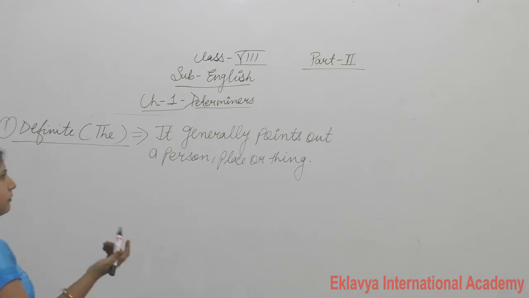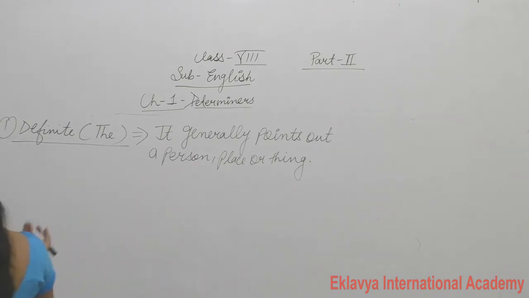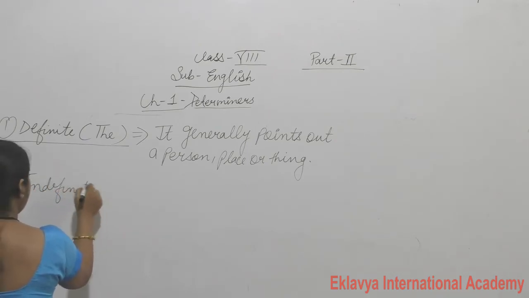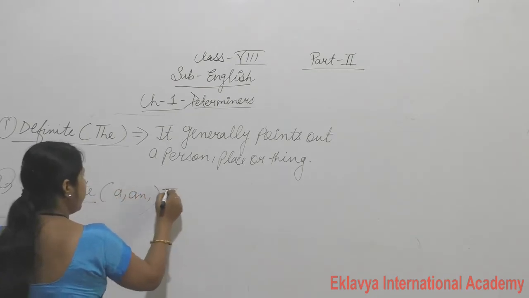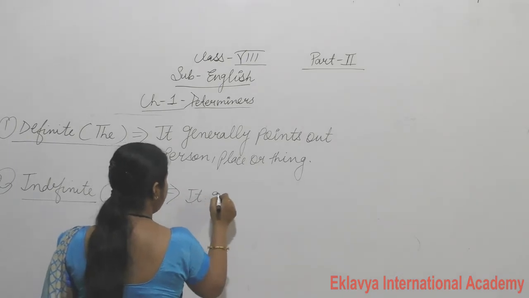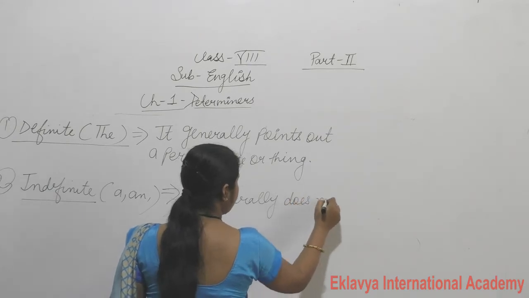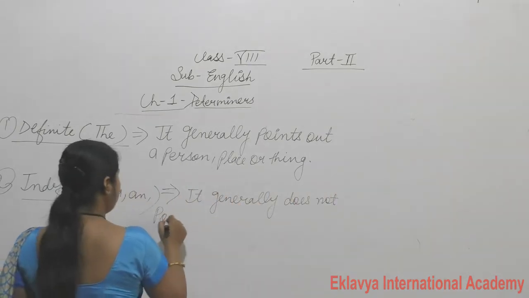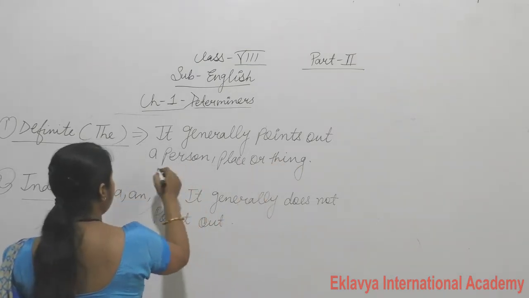So now next one is what? This is definite article. Now write down the uses of... now next is what? Indefinite article. Indefinite is A or AN. It means it generally does not point out a particular word.